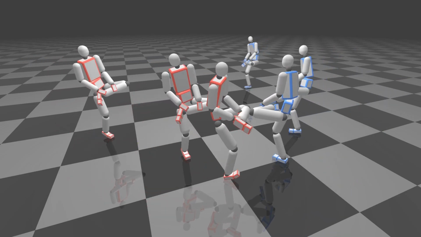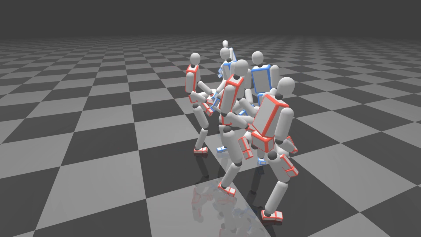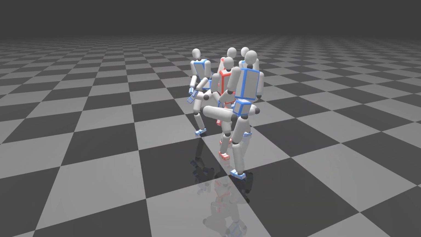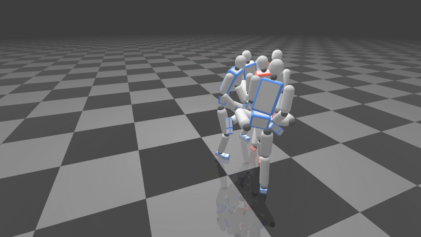In the multiplayer scene, two teams play the game with 3 players in each team. Each player moves to the nearest opponent and bumps while maintaining its balance against the impulse.